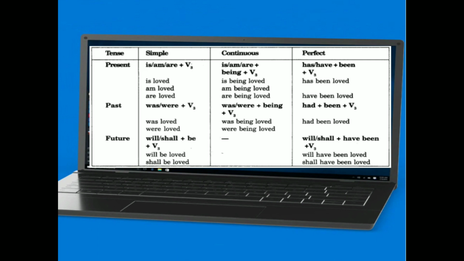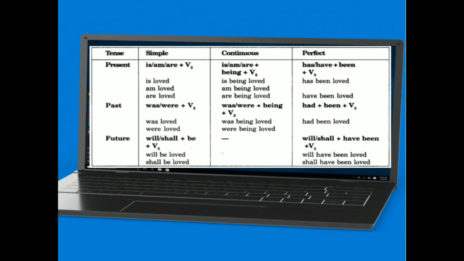The simple rule in present tense is subject plus is/am/are plus verb, the third form of the verb. In present continuous tense: subject plus is/am/are plus being plus verb, the third form of the verb. And when we see perfect tense, present perfect tense: has, have plus been plus verb, the third form of the verb.